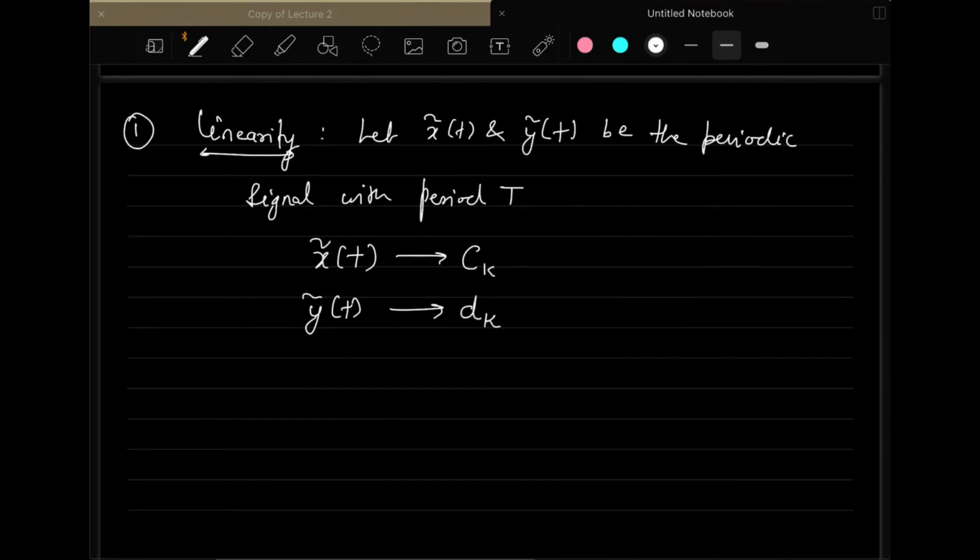These are the exponential Fourier series coefficients that I am looking at here.